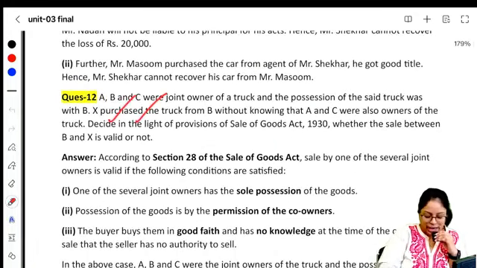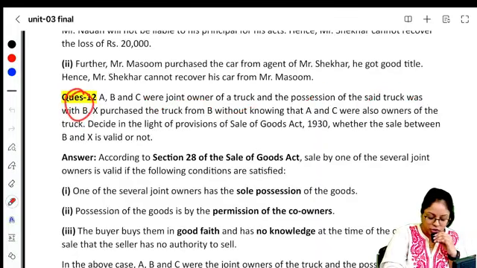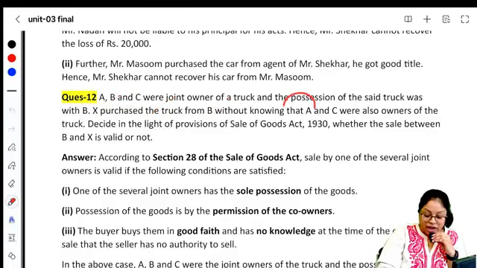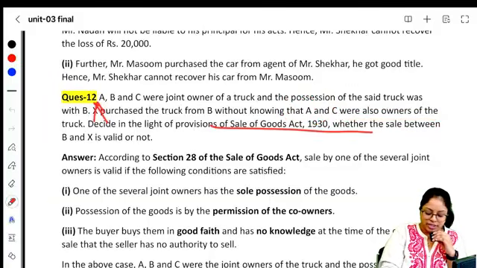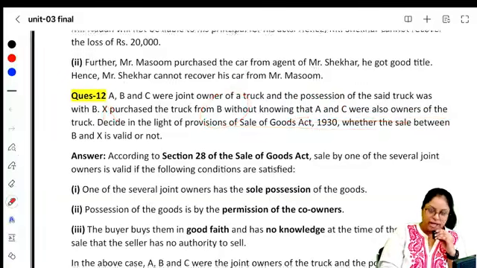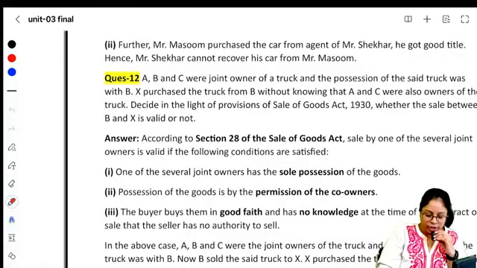Next is 12. A, B, C were joint owners of a truck. The possession of the said truck was with B. They are joint owners, but possession is with a sole member. X purchased the truck from B without knowing that A and C were also the owners. He purchased it from B in good faith, believing B has the authority to sell. Does he get a good title? Yes. Section 28.